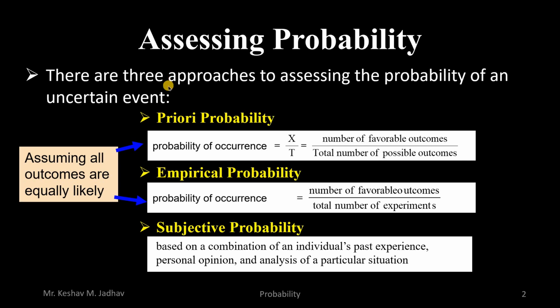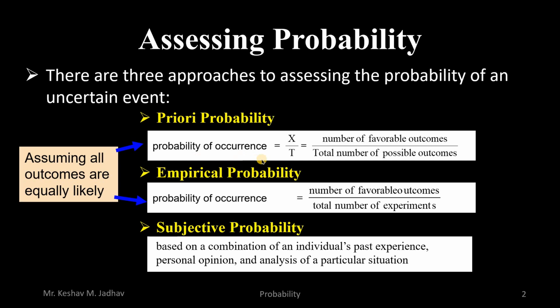There are three approaches to assessing the probability of uncertain events: a priori probability, empirical probability, and subjective probability. A priori probability is related to prior knowledge related to the event. Empirical probability is based on experimental data, and subjective probability is based on a combination of an individual's past experience, personal opinion, and analysis of a particular situation.